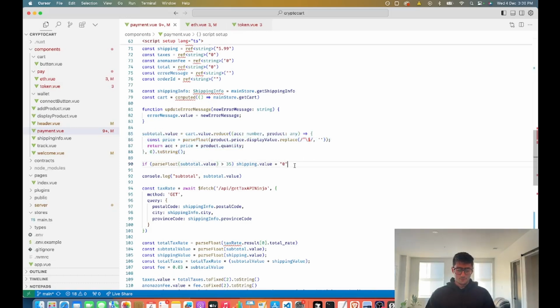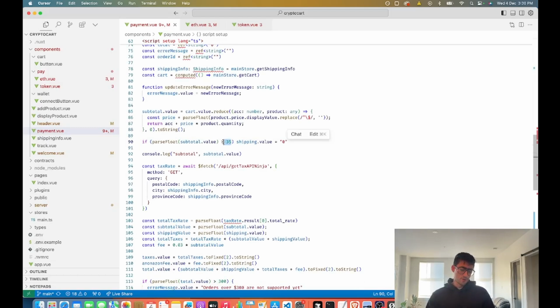And then if it's over $35, shipping is free. That's just a condition that I put because that's how the backend works, and that's how Amazon works. Usually, most of the time. There could be some technicalities there, but for the sake of simplicity, I have left it as such.